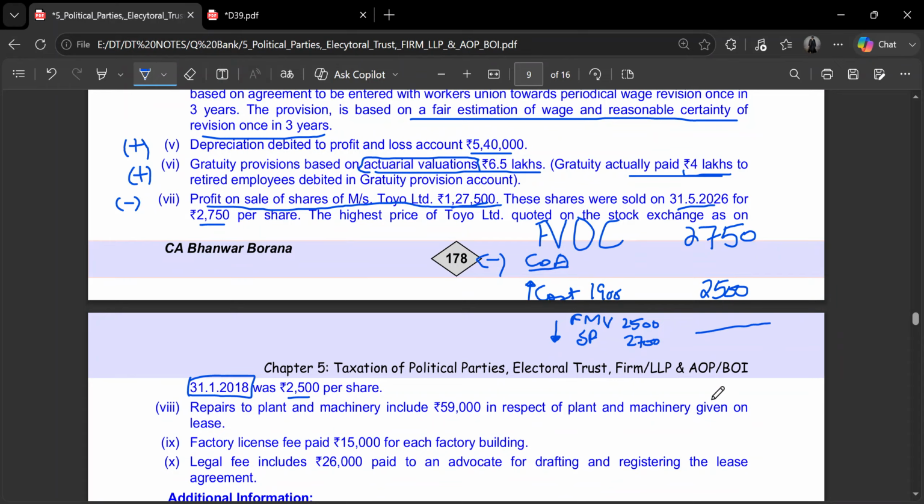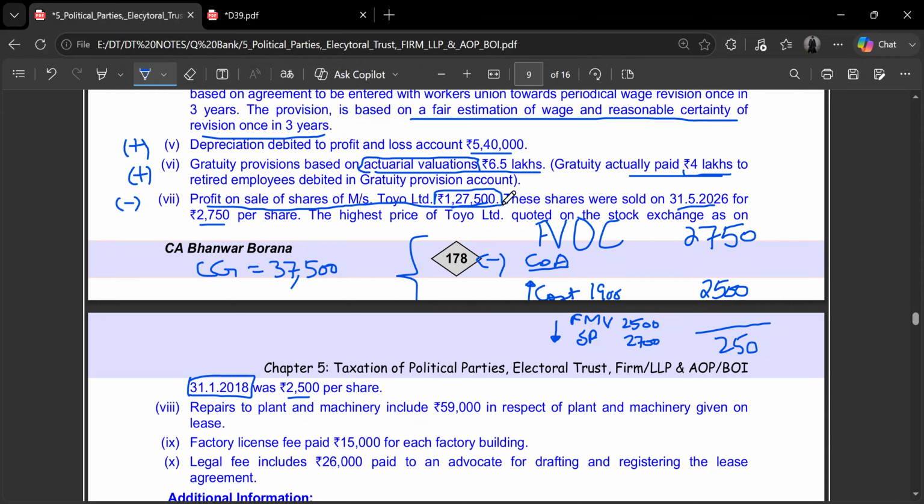This gives us a profit of 2750 minus 2500, 250 per share, and there are 150 shares in total. It was mentioned above in the question. So our capital gains income would be rupees 37,500. This will go under capital gains head, and it will not affect the PGBP head. Only, this figure was already added in PGBP head, so we reduced it from the income.